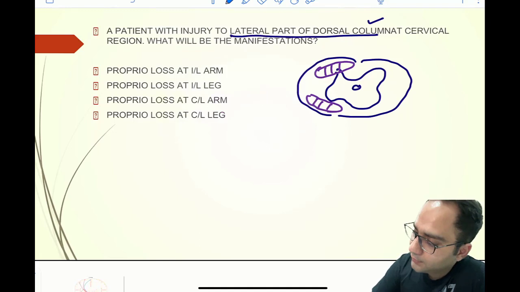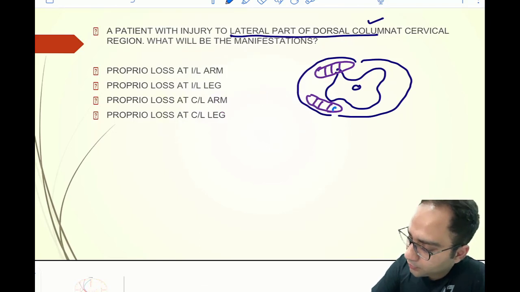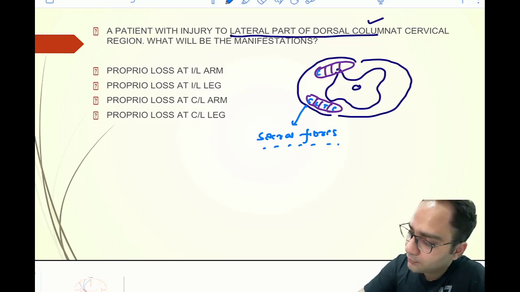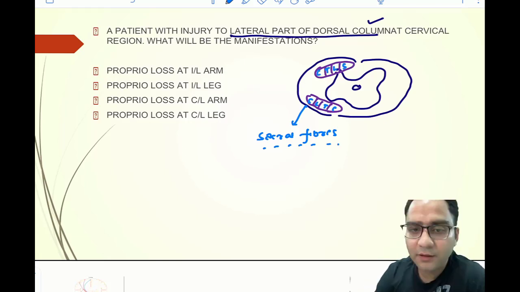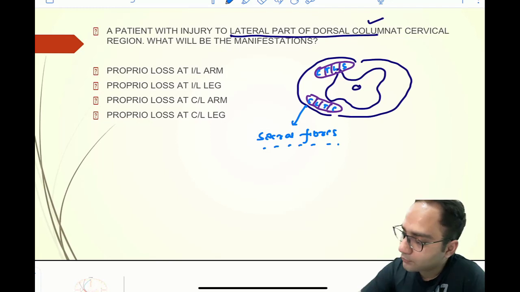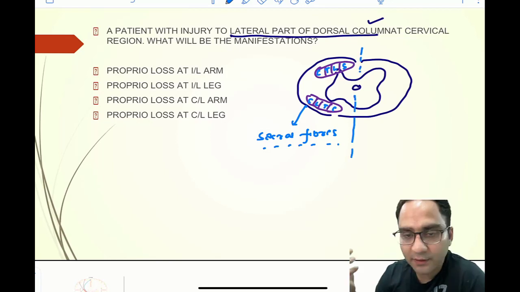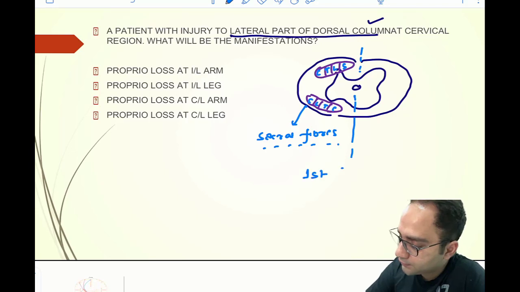Right? In the spinothalamic tract, you have CTLS. The sacral fibers are towards the outside. But in the dorsal column, the sacral fibers are towards the inside. So this is the first concept that you should be aware of.